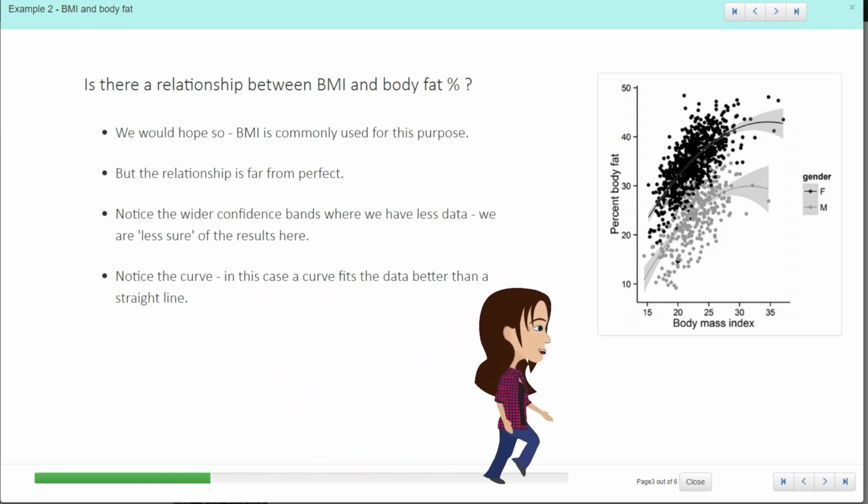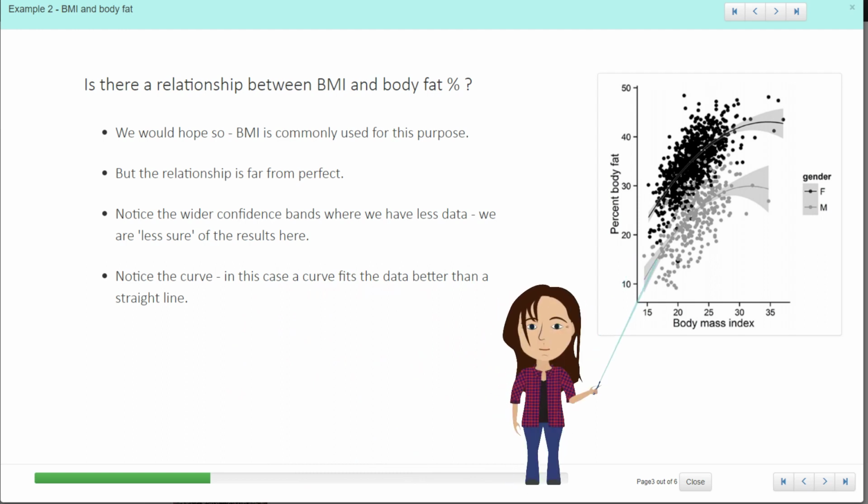So is there a relationship between BMI and body fat? Well, there is, and this is a good thing because we use it all the time as a measure, but it's not perfect, and it's perhaps a lot less perfect than you might expect given how ubiquitous it is to use BMI as a proxy measurement for body fat percentage. Here we can see that a straight line seems to be fitting for most of it, but then it's got a little kink at the end, a bit of a curve, and that's where the BMI squared term was coming in. That's giving us this little bit of curve here.